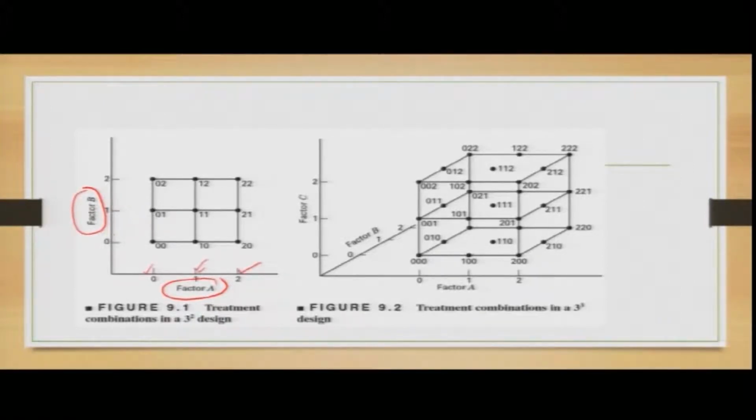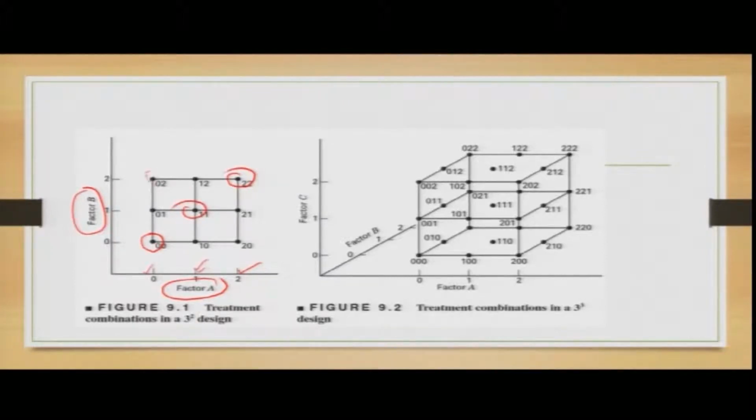And in the similar case you have B as 0. I am not writing it, but I am only denoting through my cursor. So, here A is at 0 level, B is at 1 level, B is at 2 level. If you consider the combinations, consider this, these are at both low levels A and B. This means both are at the high level. This means they are at the intermediate level.